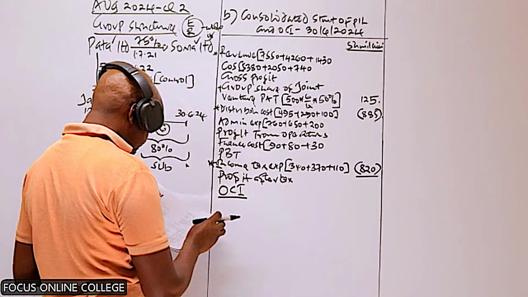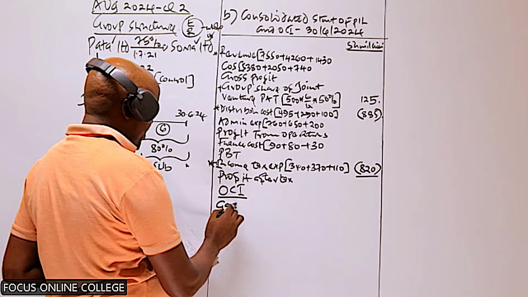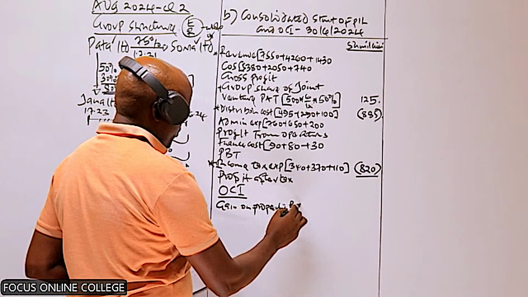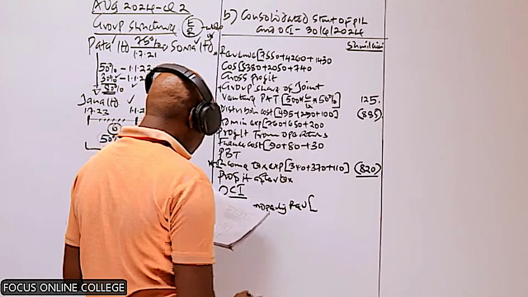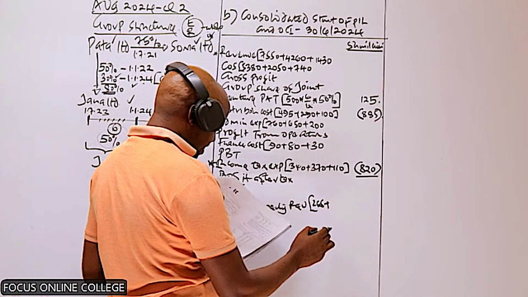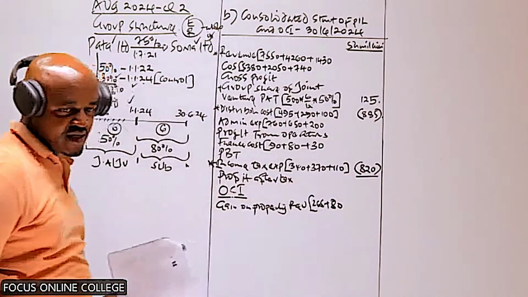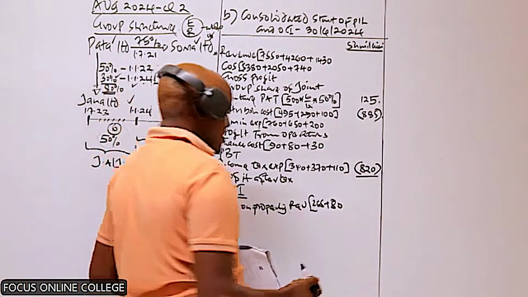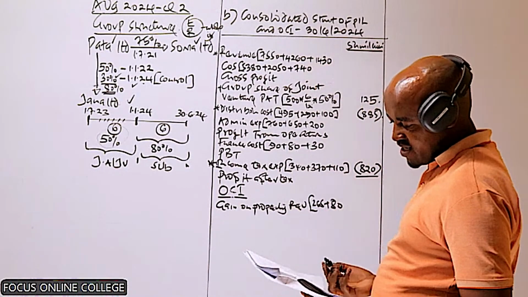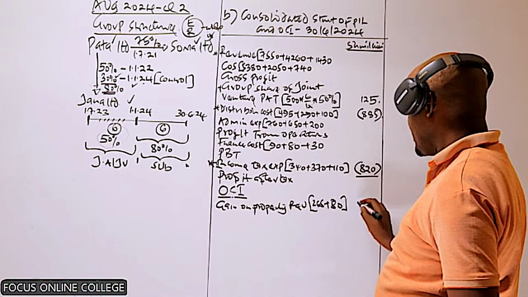In OCI, we have the gain on property revaluation. In this case, we should take that of the parent, which is 265. And then for the other company, that is Soma, equally for the whole year. Yes. And then for the other company, that is Jana, that company does not have any revaluation reserve. So meaning that equally this one does not have any adjustment.